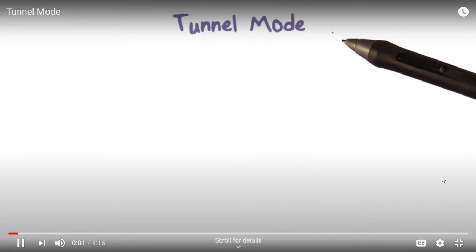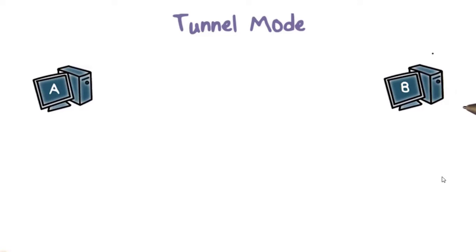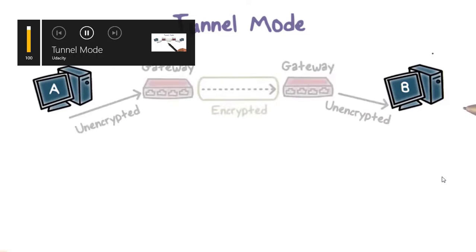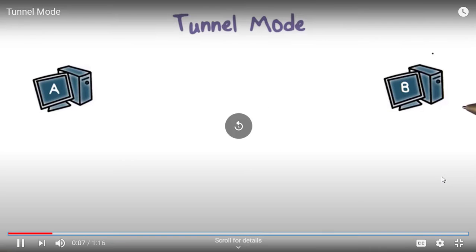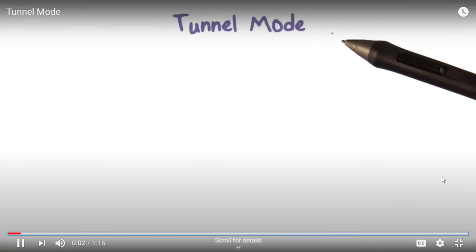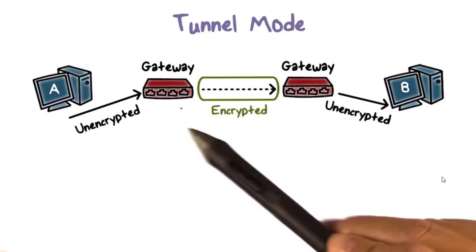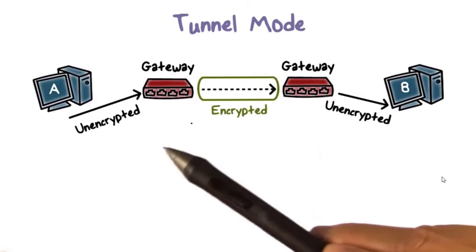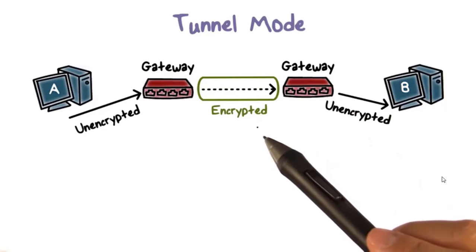Tunnel mode is the more commonly used operation mode. Suppose we have two end hosts A and B belonging to the same company but in two different local area networks over the internet. If there's an IPsec tunnel between the gateways of the two local area networks, then traffic from A to B is automatically protected by the tunnel.